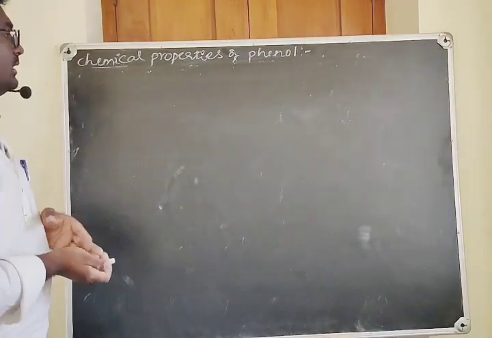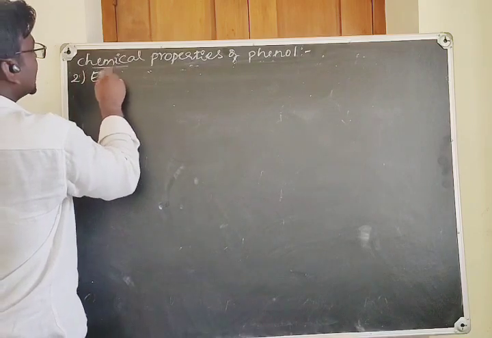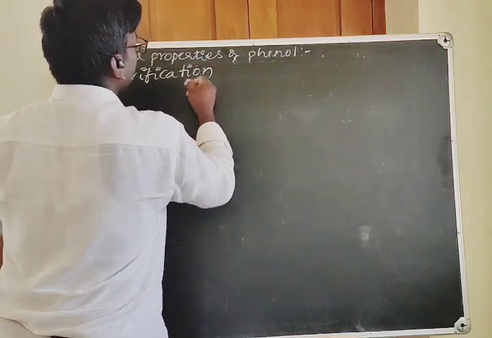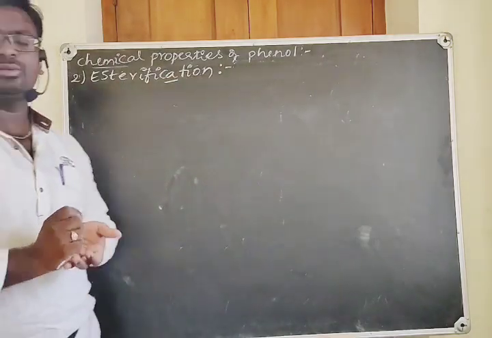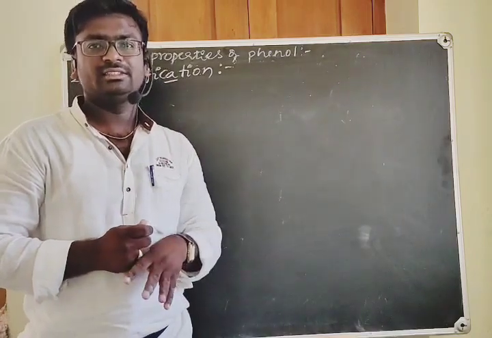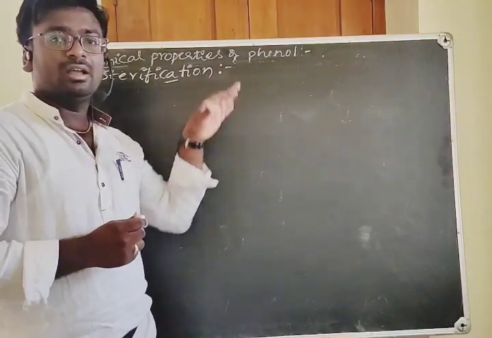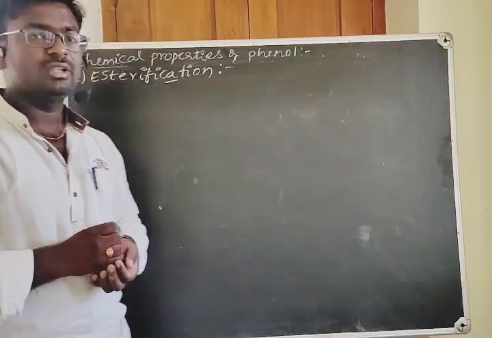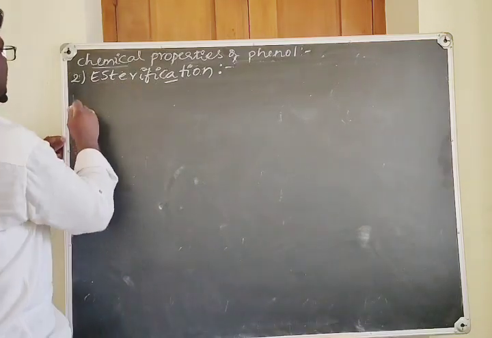Now, in the reactions involving cleavage of the OH bond, let us consider the second type, that is esterification. The same reaction is also discussed for alcohols, and phenols also undergo the esterification reaction. What is esterification? The reaction of phenols with carboxylic acids, acid anhydrides or acid chlorides in the presence of an acid or base to give esters is called esterification. Let us consider the esterification reaction between phenol and a carboxylic acid.